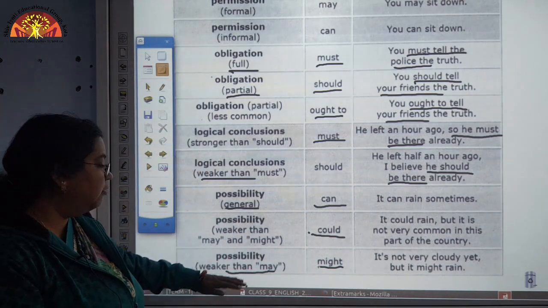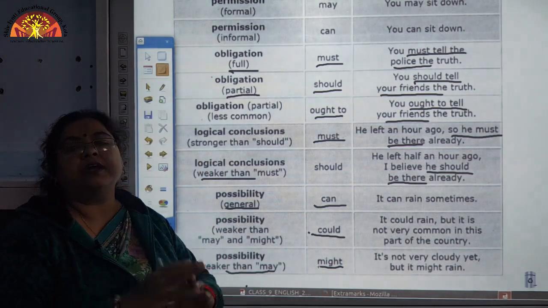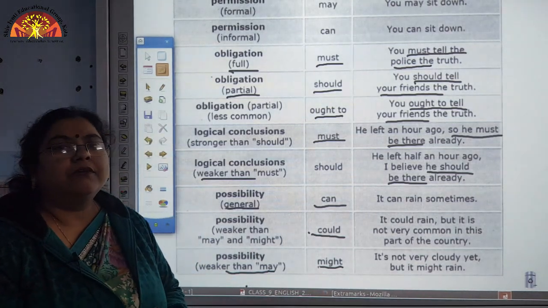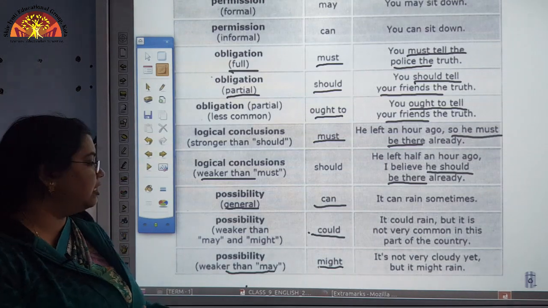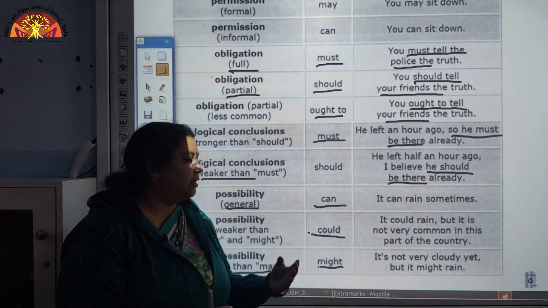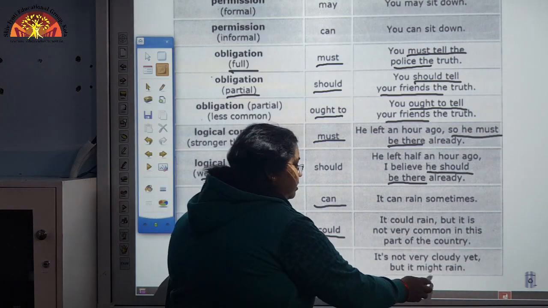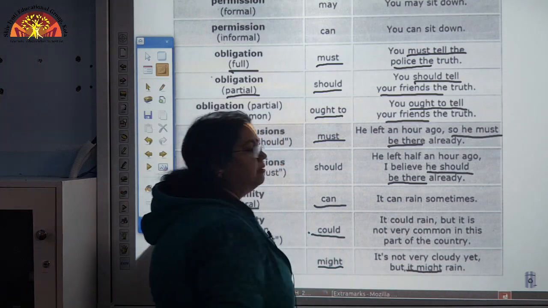So, may is a more confirmed possibility, and for a weaker possibility, for a mild possibility, we can use might. It is not very cloudy yet, but it might rain.